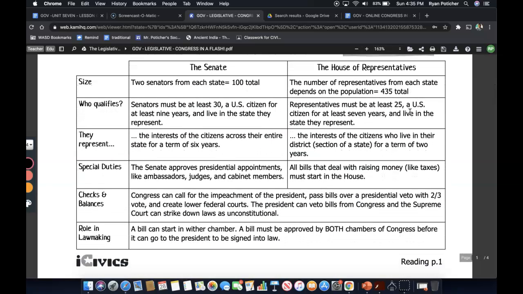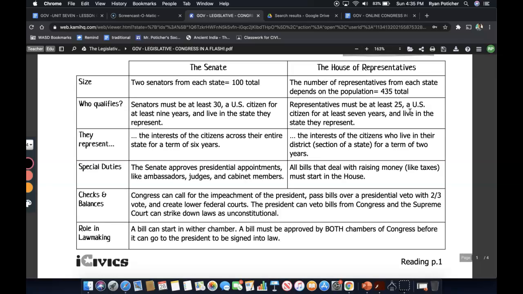In the Senate, there are 2 senators from each state, with 100 total. In the House, the number of representatives from each state depends on the population, although there are 435 total. Who qualifies in the Senate? Well, senators must be at least 30 years of age, a U.S. citizen for at least 9 years, and live in the state that they represent. Representatives, on the other hand, must be at least 25, a U.S. citizen for at least 7 years, and live in the state that they represent.